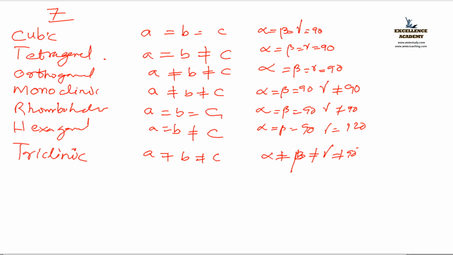Next, one more problem is also there. Again, these 7 systems are classified. Is it clear? Shall I move forward? What is ABC? Can anybody of you help me? What is ABC?